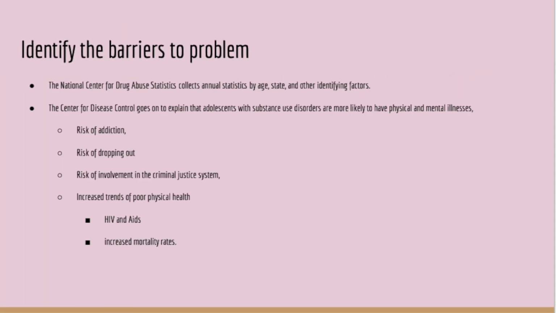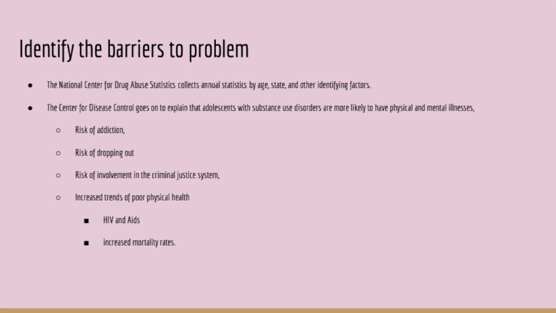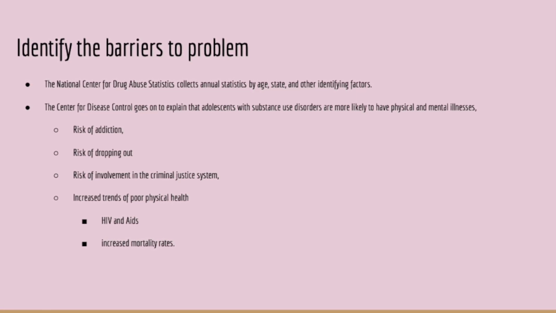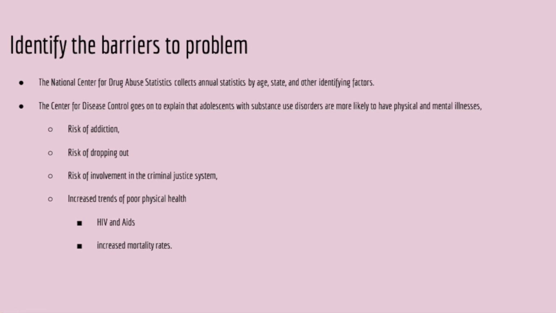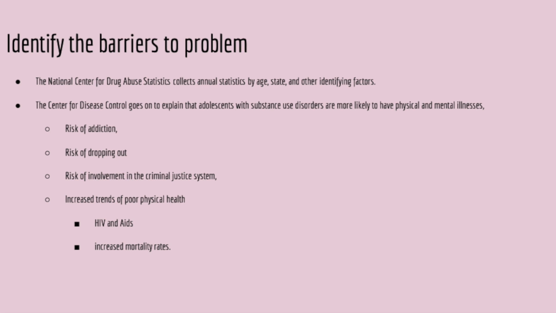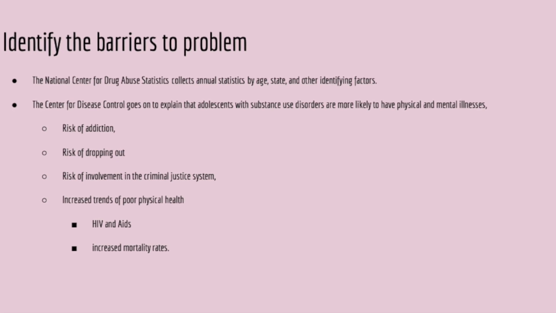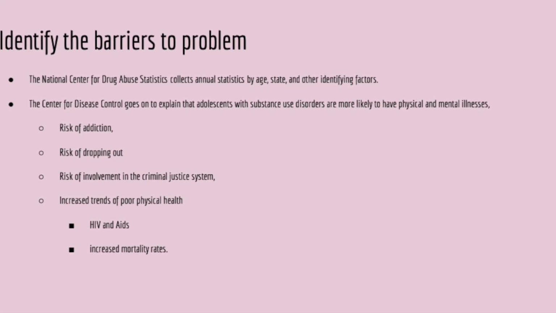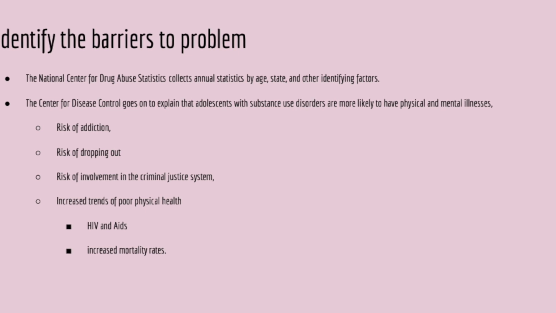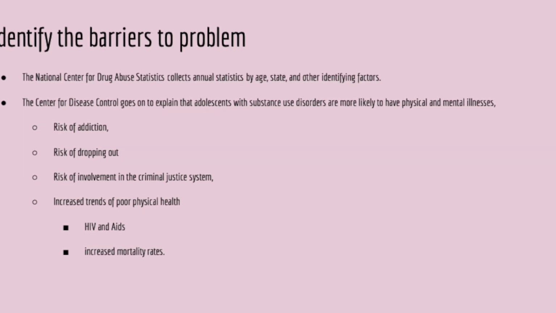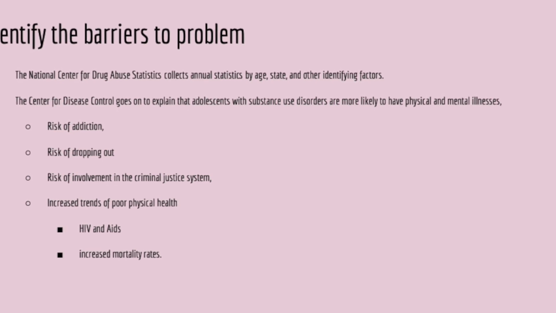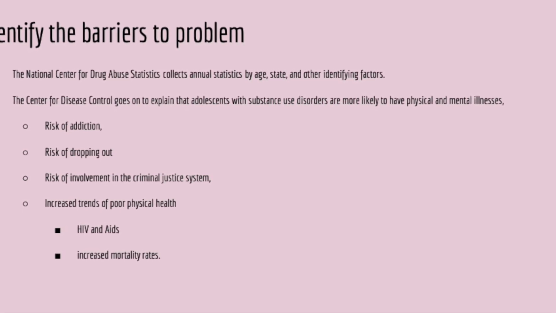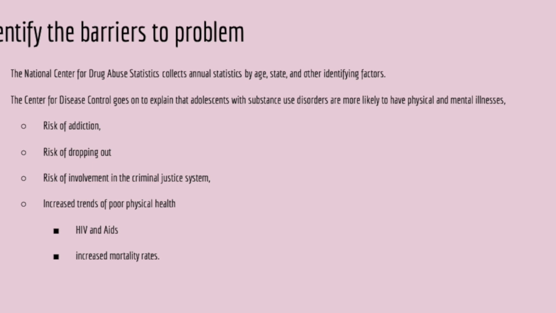The National Center for Drug Abuse Statistics collects annual statistics by age, state, and other identifying factors. So the CDC goes on to explain that adolescents with substance use disorders are more likely to have physical and mental illnesses. So risk of addiction, risk of dropping out, risk of involvement in the criminal justice system, increased trends of poor physical health. So that'll be HIV or AIDS, and also increased mortality rates.